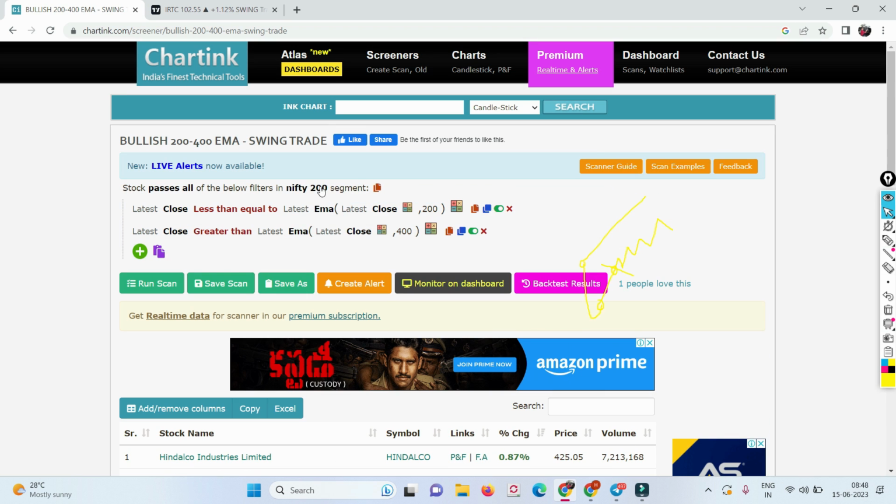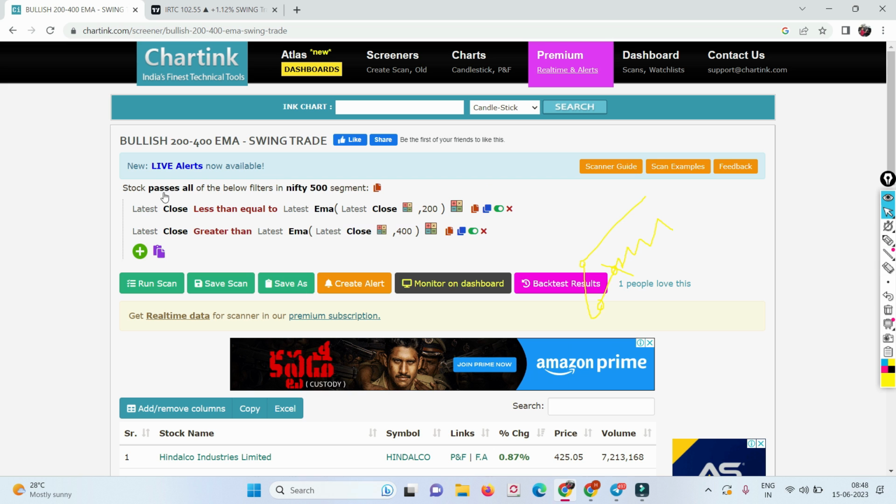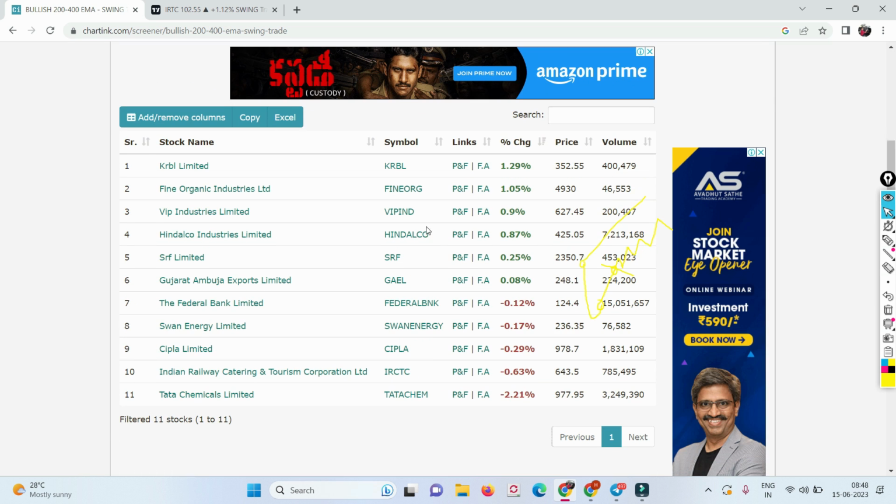Okay, let me again take you to Nifty 300 or 500 also. Let's see how many stocks are there. That's it, guys. Out of 500, these are the only stocks. Now do you think these are all the potential stocks which can go up? Technically, yes. But even if Nifty falls, these stocks have two-way movement. Yes, even if the Nifty falls, these stocks might go up. I say might, because these are already downtrend stocks, right?